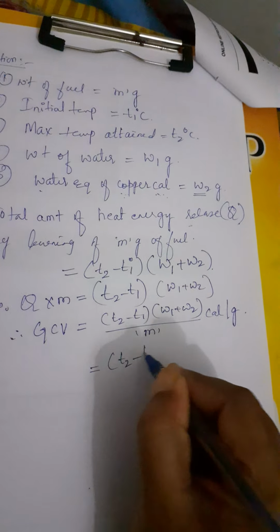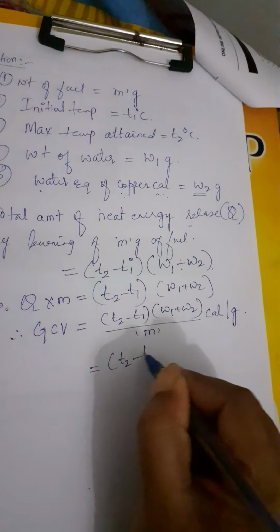Now how can we calculate NCV? NCV, the net calorific value, is equal to gross calorific value, which we get from the above equation, minus latent heat of steam. Now how to find out the latent heat of steam? During the combustion of the fuel, what is formed? H2 plus half of O2 gives H2O. That is 2 gram of hydrogen gives 18 gram of water.